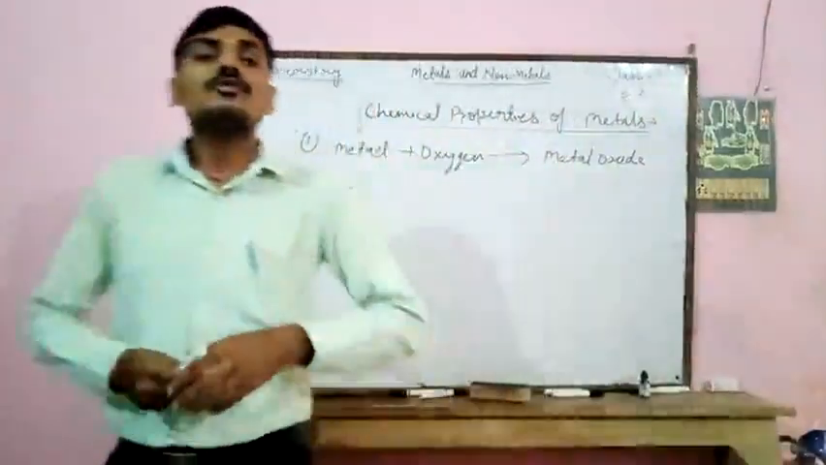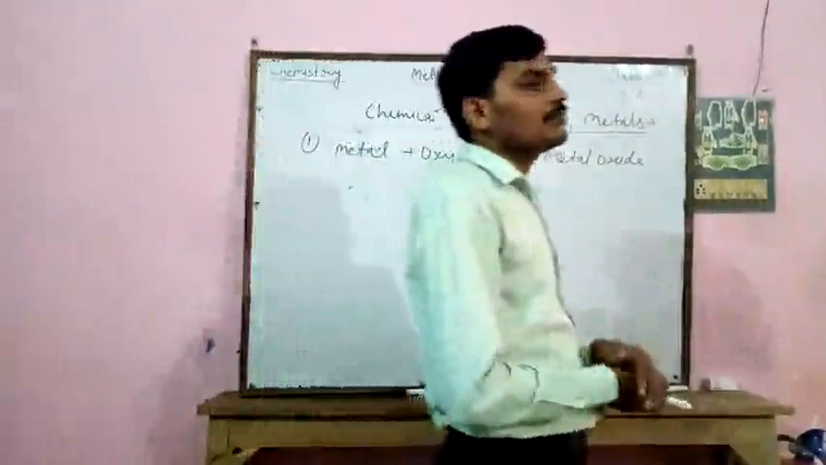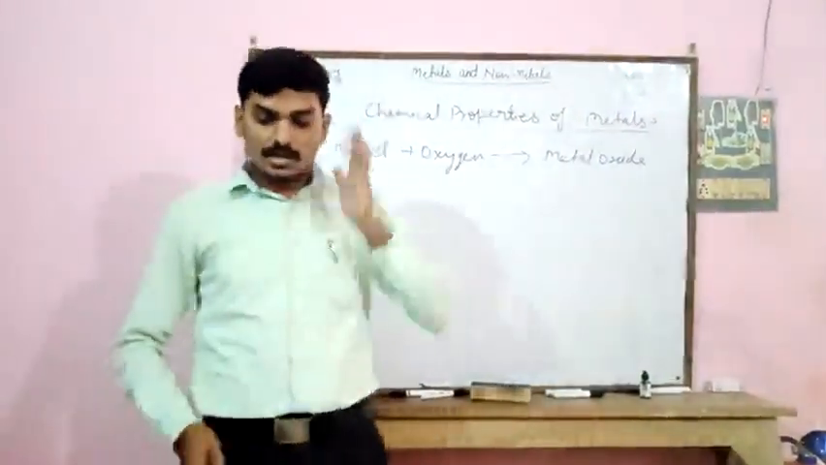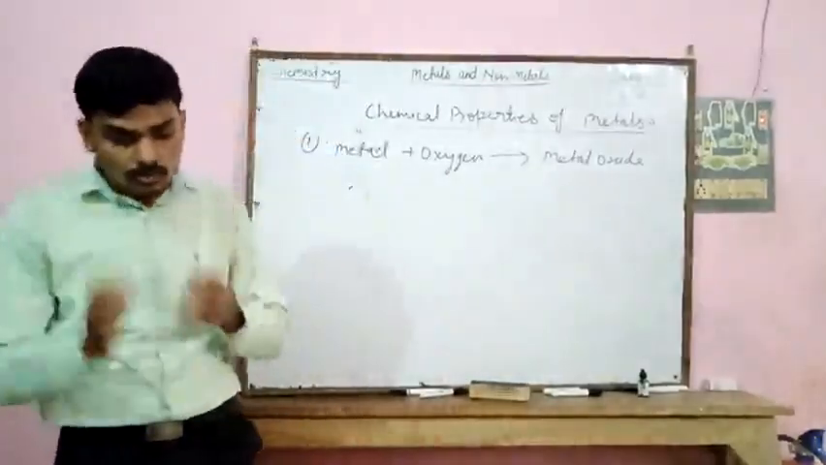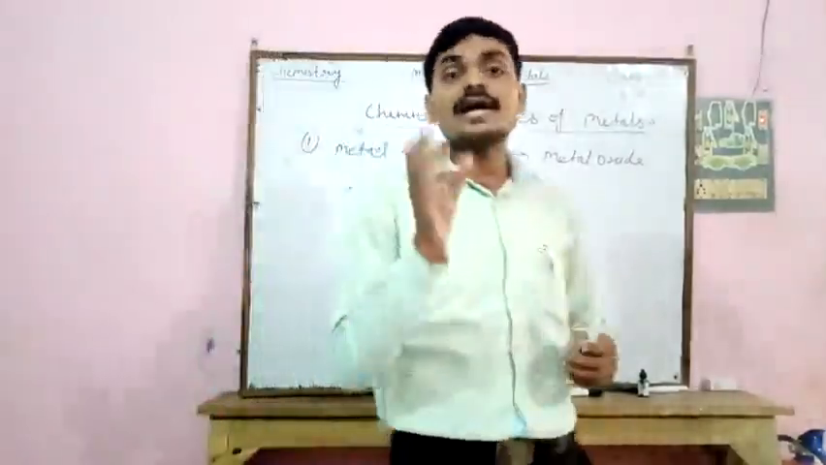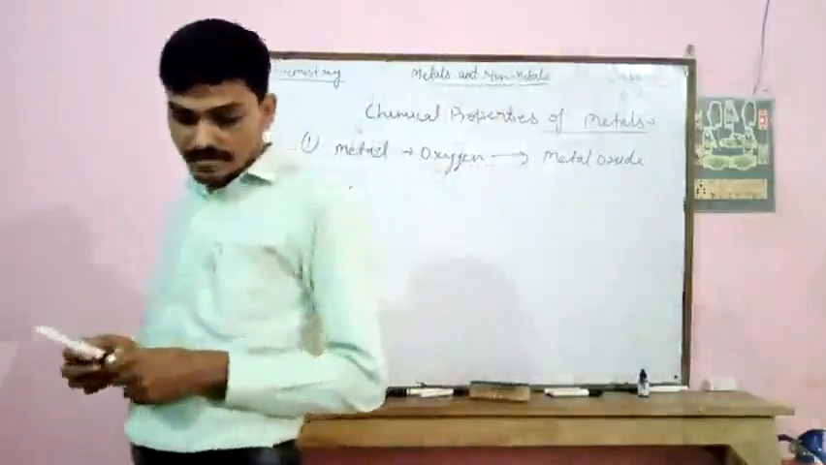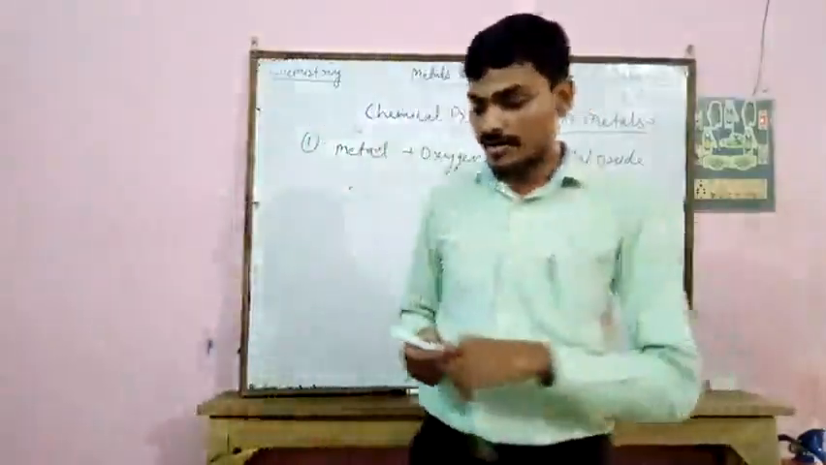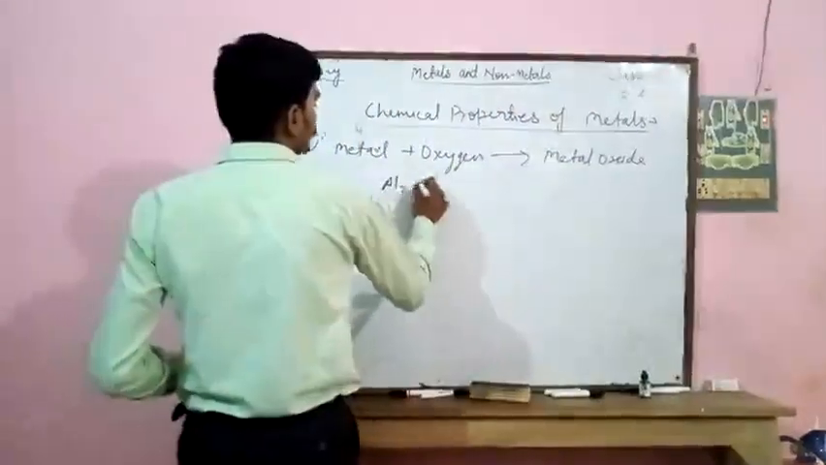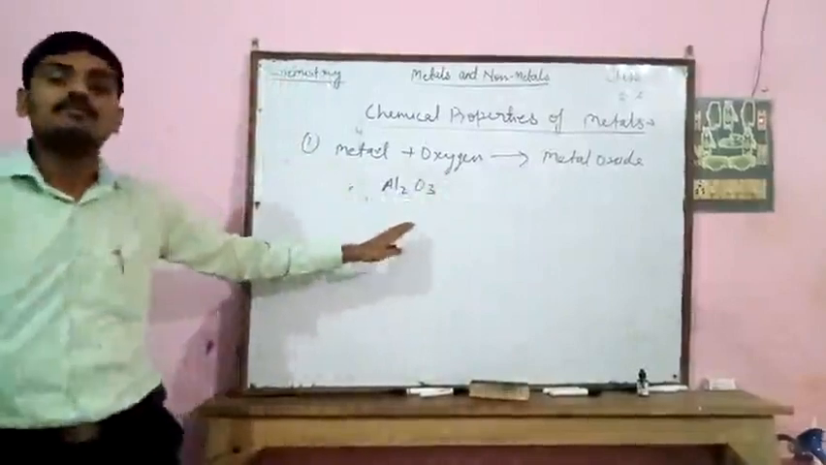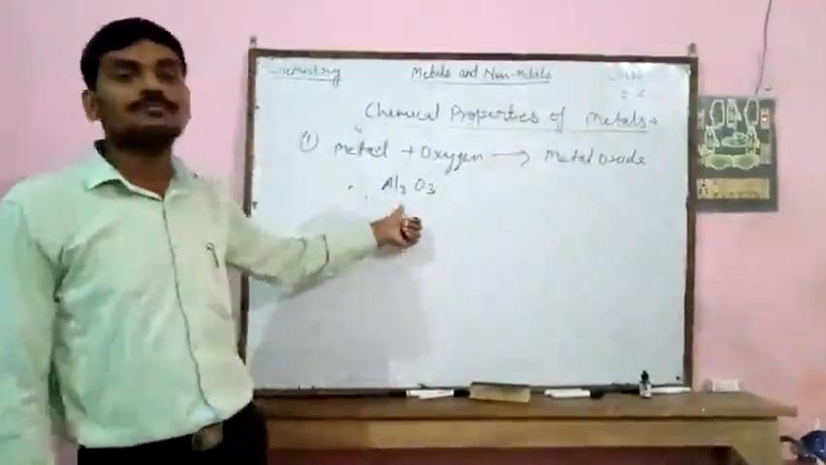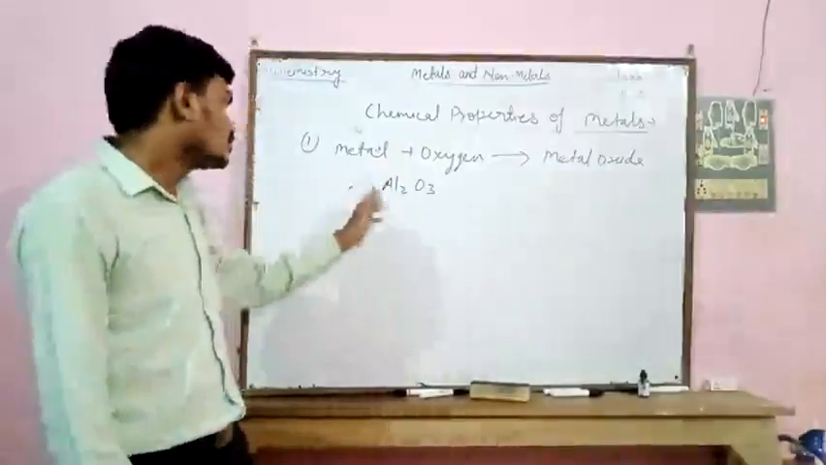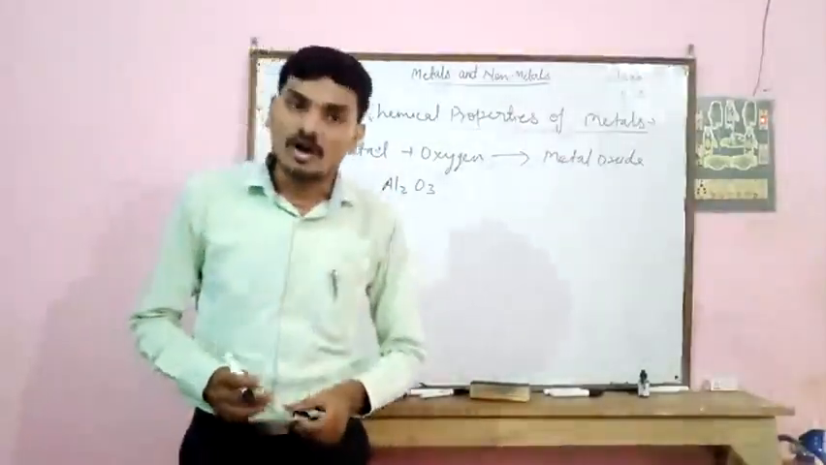Before starting the second chemical property of metal, first of all we should know what an amphoteric oxide is. Those metal oxides which show basic as well as acidic nature are known as amphoteric oxides. For example, Al2O3, aluminium oxide, shows acidic behavior as well as basic behavior. So this is known as an amphoteric oxide.